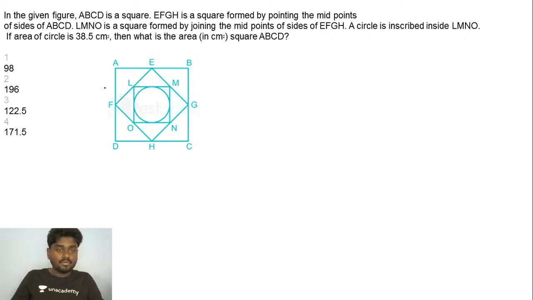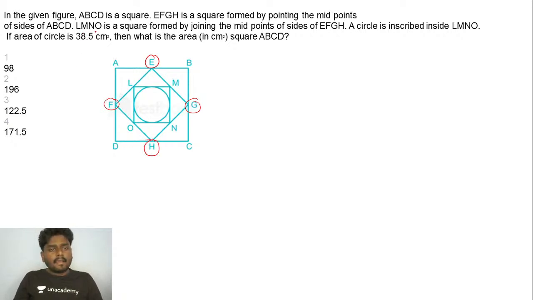You have a figure in which ABCD is a square. EFGH is again a square formed by joining the midpoints of the sides of ABCD, such that E, F, G, and H are exactly at the midpoints of the sides of ABCD respectively.